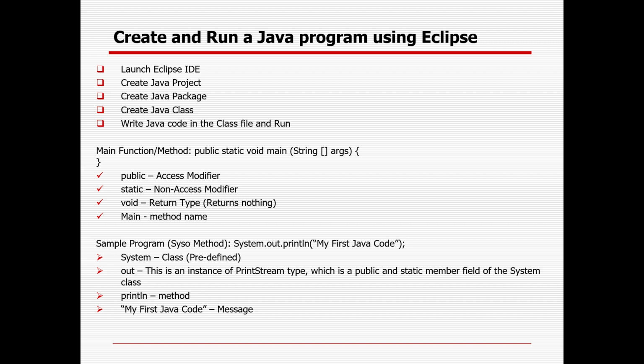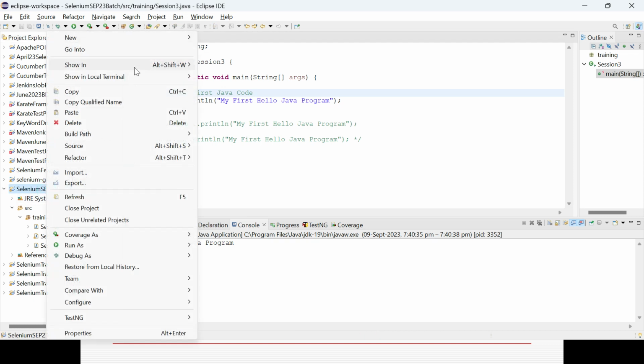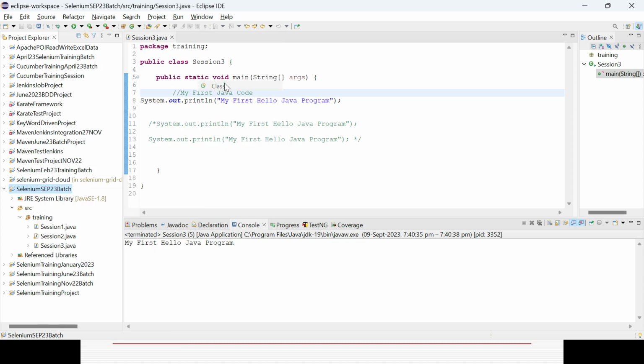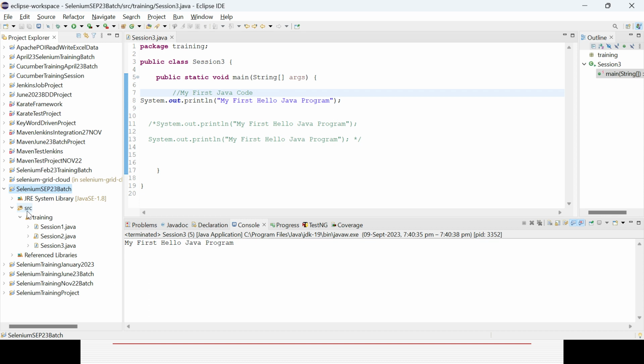Yeah, because in case you are not creating the package, without packages your class cannot reside in the project. Suppose here you directly right click and click new class. What will happen? You could see the package is already taken. Otherwise it will take the default package and create the package. So a package is really required. Without a package, in the direct project, in the src folder, you cannot create the class. Creating it will give you an error. The folder structure might be there, but in the folder structure you have to create the package, and in the package only you will be creating the class.